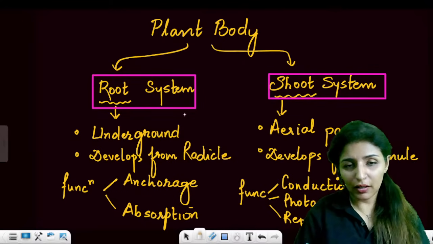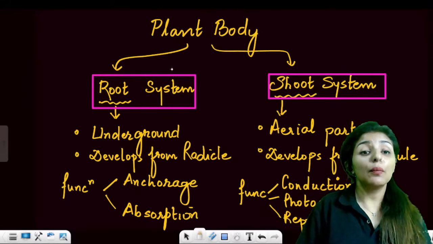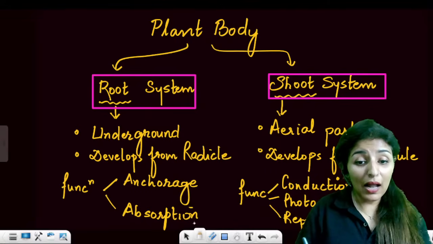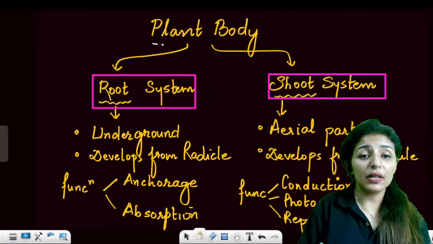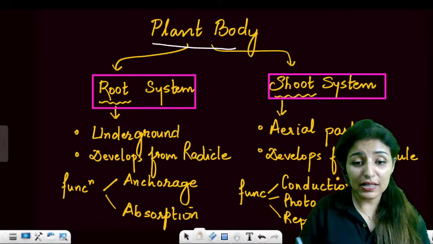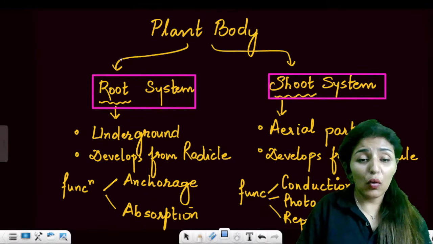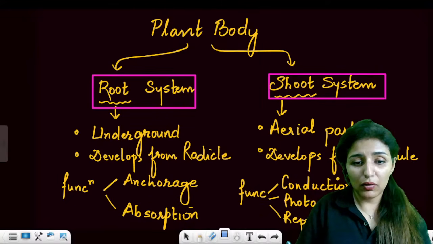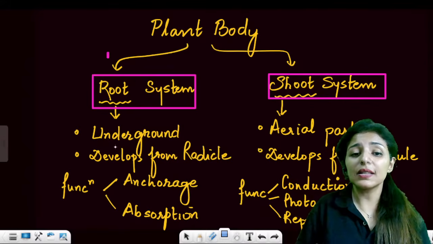All right, so starting with morphology. Morphology is the study of the external body. The plant body consists of what? One, the root system, and second, the shoot system. The root system is underground.